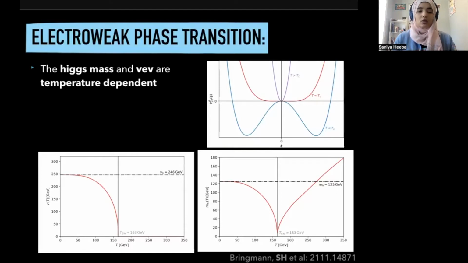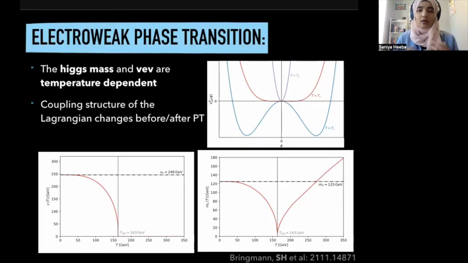So the Higgs vev starts from having a zero value, when the potential is symmetric, and slowly rises to its constant value that we're used to, which is 246 GeV. The same is true for the Higgs mass. Instead of being zero at very large temperatures, it actually has some thermal component to its mass, basically because it's interacting with other particles in the plasma. Another thing that happens through this phase transition is that the coupling structure of whatever Lagrangian we write down actually changes before and after the phase transition.